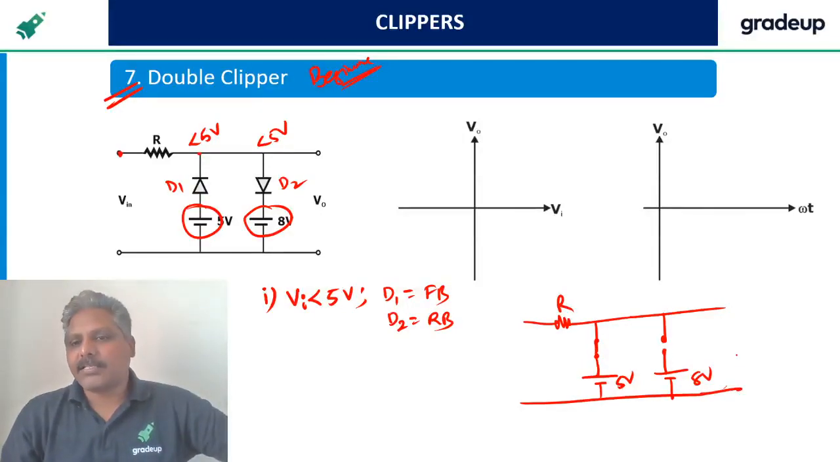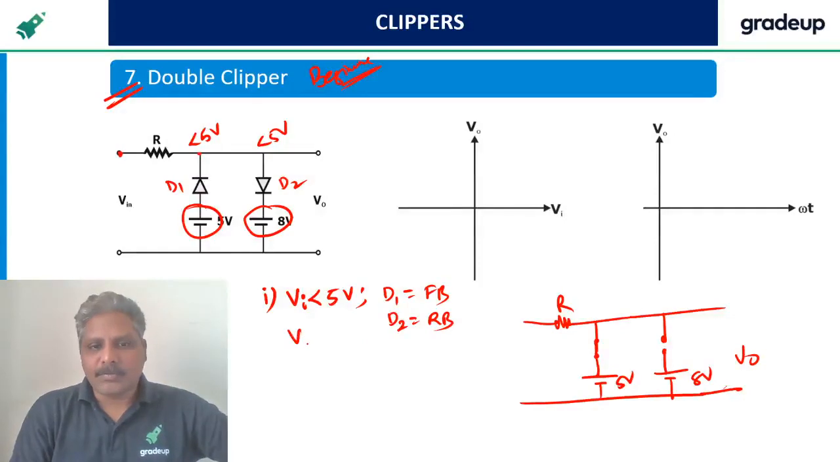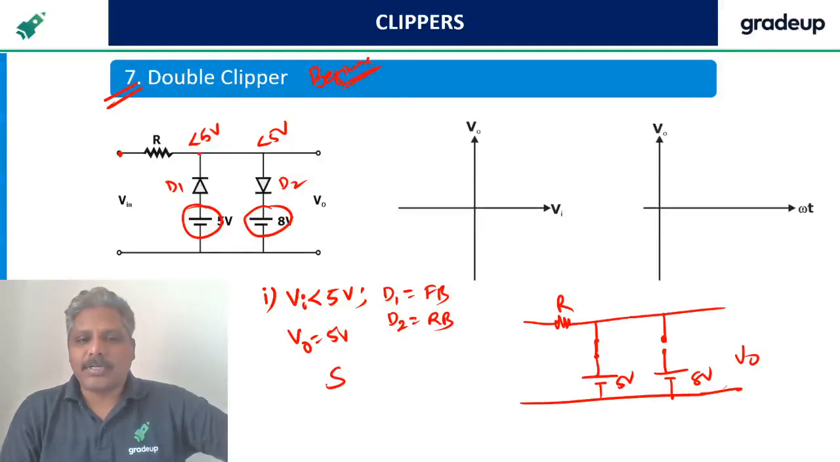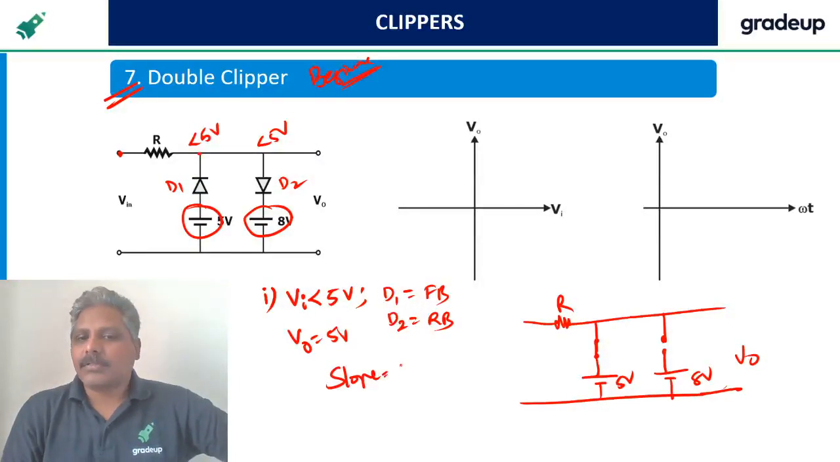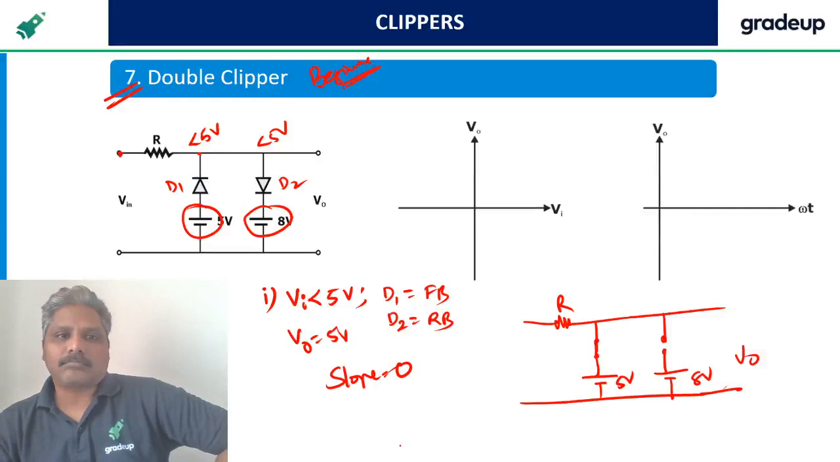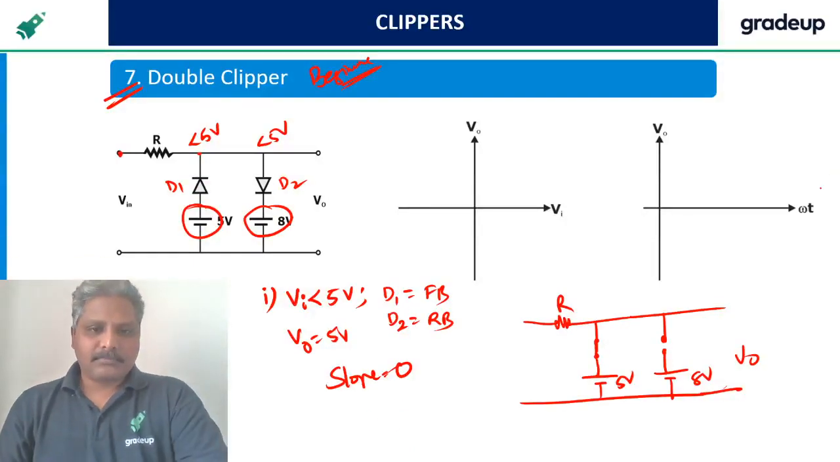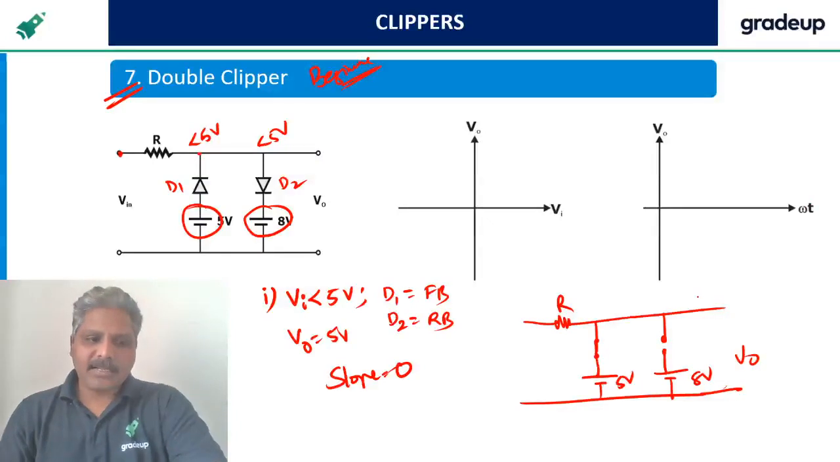But this diode, we are saying that it is forward bias. So we are interested in the output voltage. How much is the output voltage? 5 volts. Yes, everybody, it is 5 volts. So what is the slope? 0. Clear? Clear, guys?